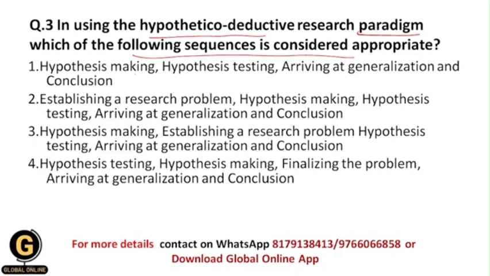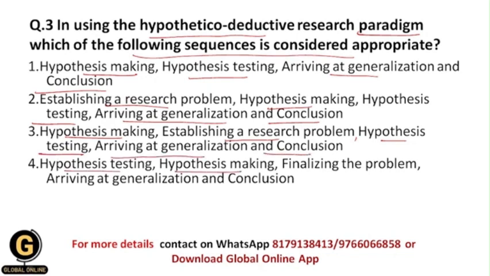First is hypothesis making, hypothesis testing, arriving at generalization and conclusion, establishing a research problem. Second, establishing a research problem, hypothesis making, hypothesis testing, arriving at generalization and conclusion. Third, hypothesis making, establishing a research problem, then hypothesis testing, then arriving at generalization and conclusion. Fourth, hypothesis testing, hypothesis making, finalizing the problem, arriving at generalization and conclusion, okay.